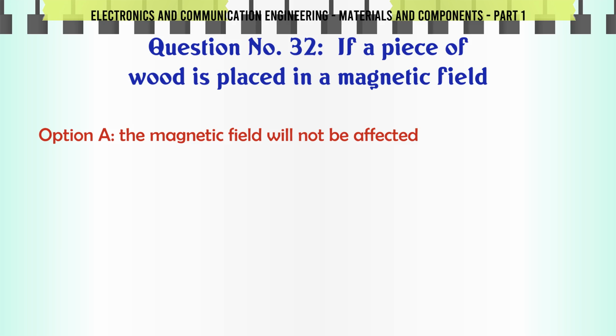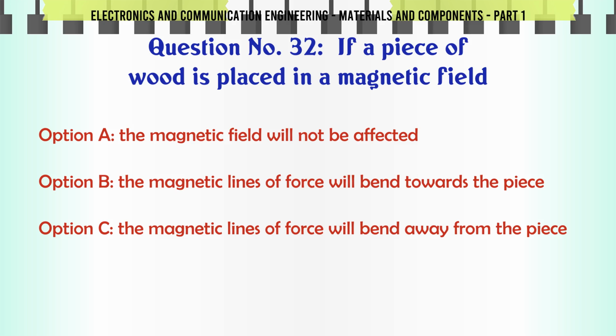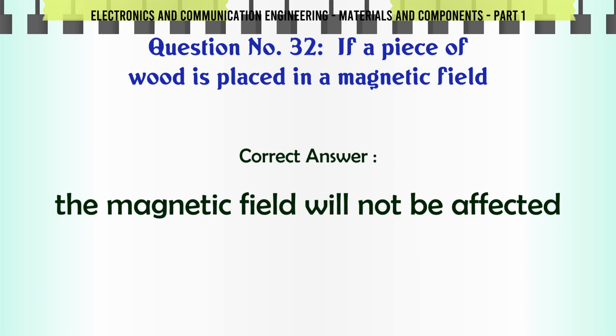If a piece of wood is placed in a magnetic field, A. the magnetic field will not be affected. B. The magnetic lines of force will bend towards the piece. C. The magnetic lines of force will bend away from the piece. D. The flux may increase or decrease. The correct answer is the magnetic field will not be affected.